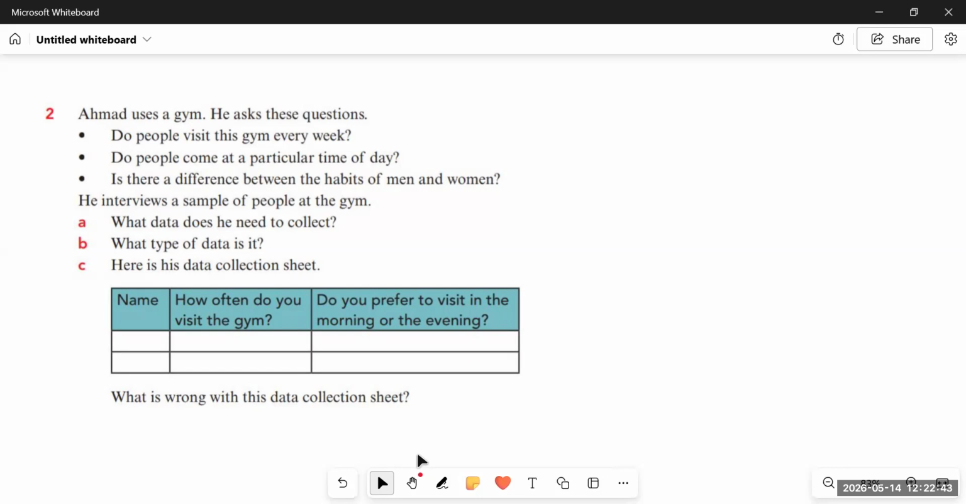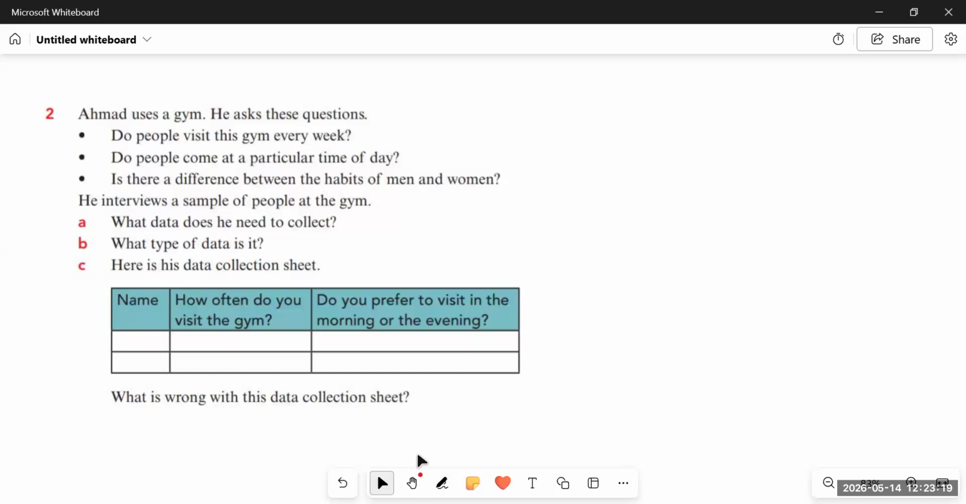he wanted to ask whether people usually come every week, whether they usually come at a particular time. So he wanted to know about the timings of people. Are they coming on a continuous basis, right? Are they punctual in coming to the gym? So it gives an idea of what type of people are living in that area. Are they concerned about their health or what? And then he needs to ask that is there a difference between the habits of men and women? He wanted to know that does gender matter in the gym or not?